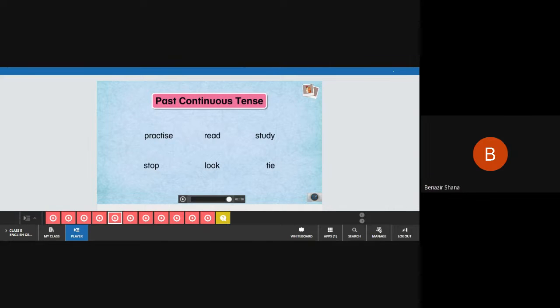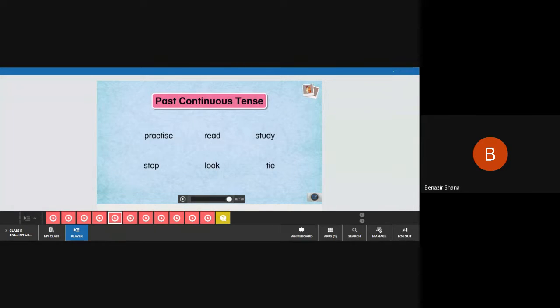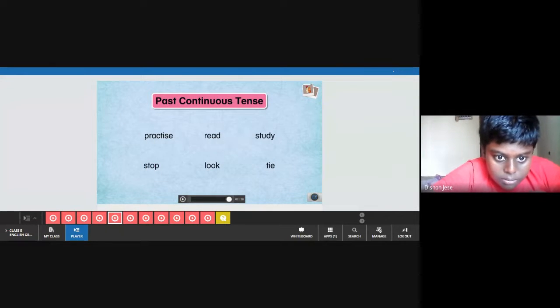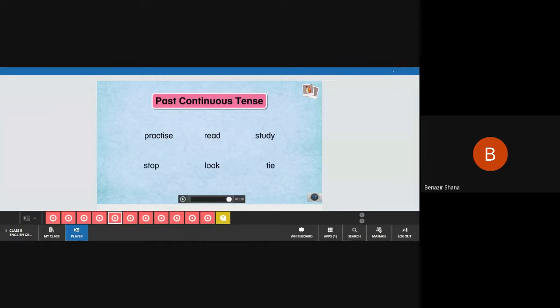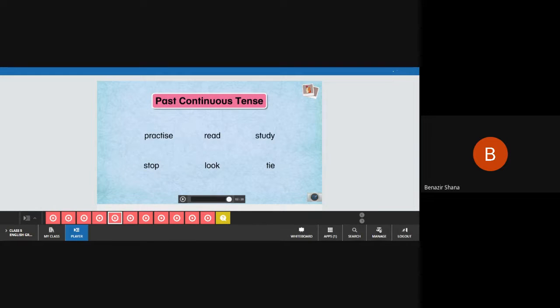Okay, now Dishon, can you say me an example using this look? Past continuous tense, Dishon. Looked. That is past tense, dear. I am asking past continuous tense. Formula: was or were plus verb plus ing. Looking. Yeah, say the full sentence. Was plus ing.